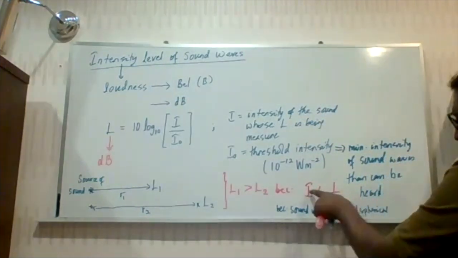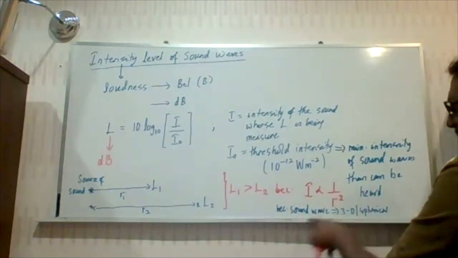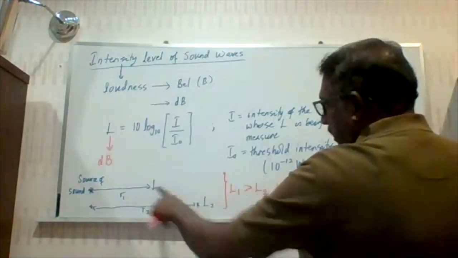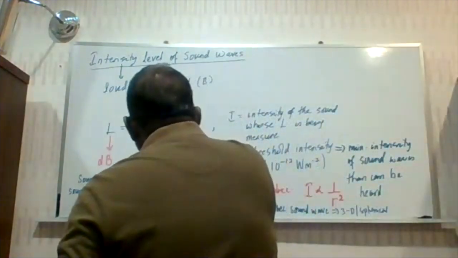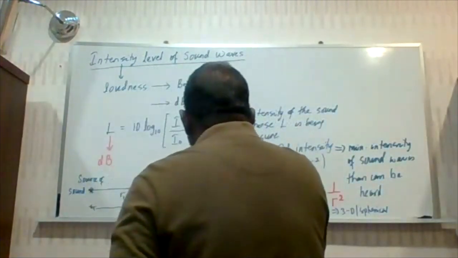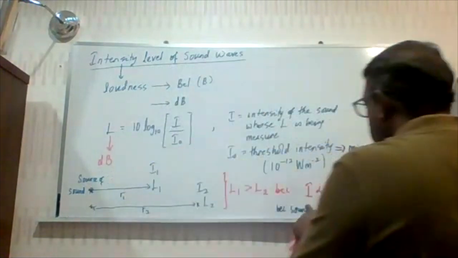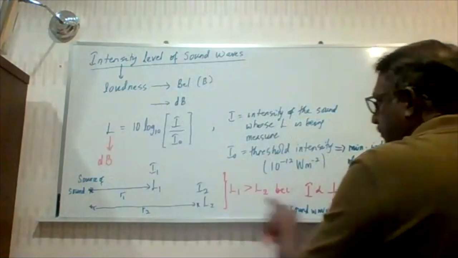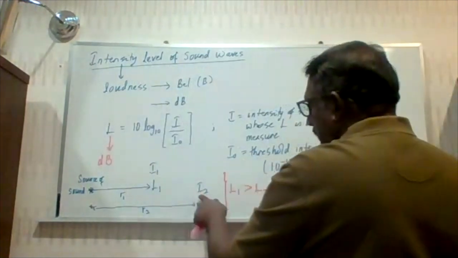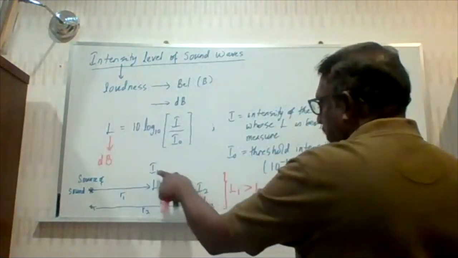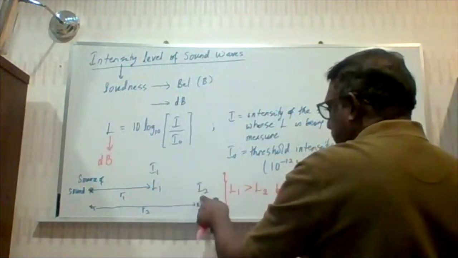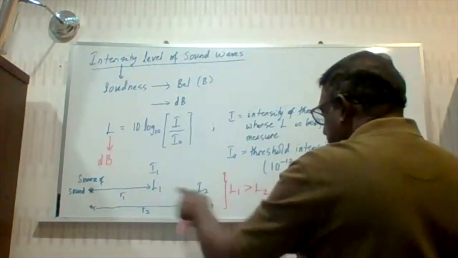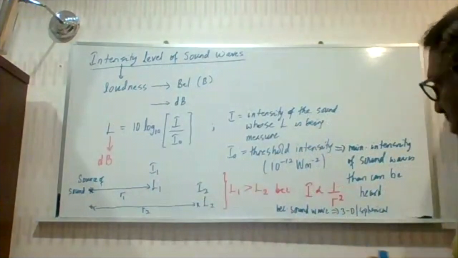So because of this relationship, I1 and I2: because I is inversely proportional to R squared, I2 is smaller than I1. I1 is greater than I2. Because of that, the intensity level will not be the same.